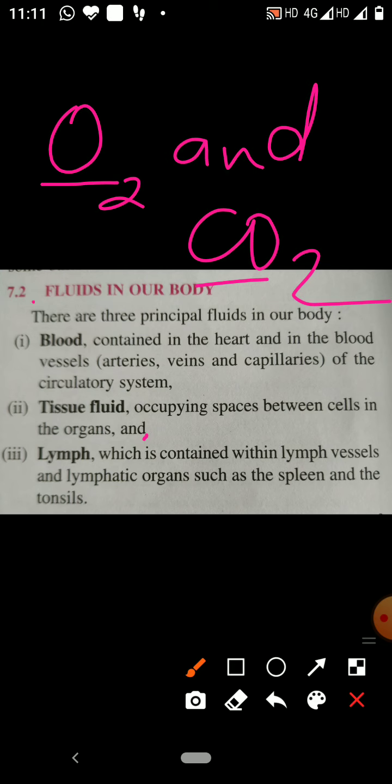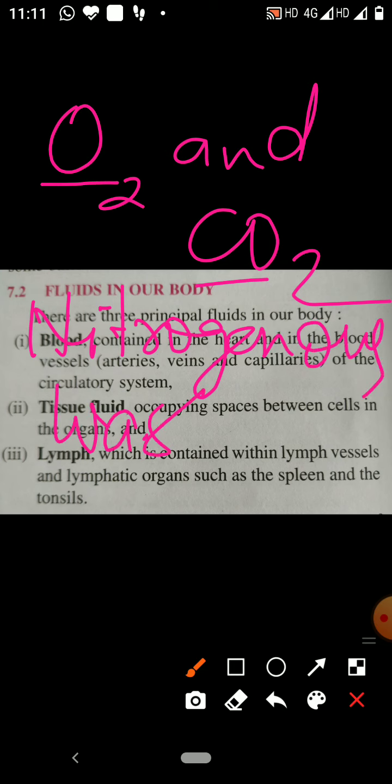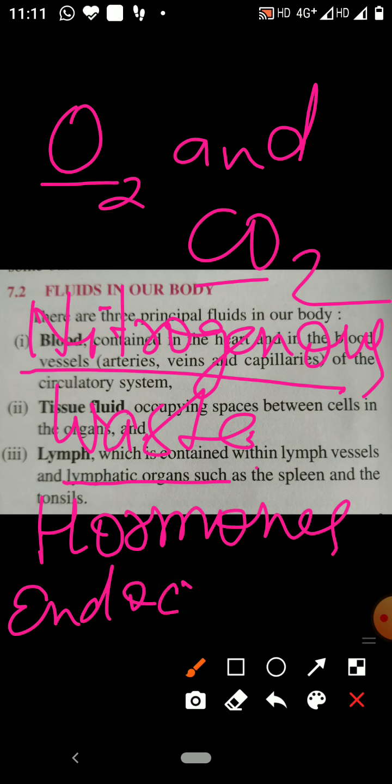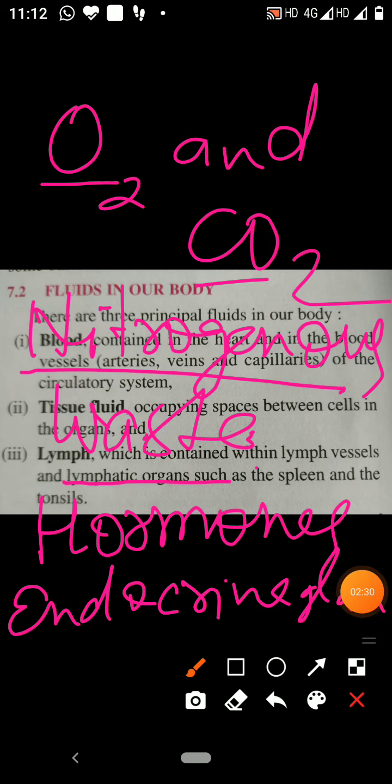There is also nitrogenous waste that is removed from the body. So it is carried from the cells of the body to the excretory organs by the circulating fluid. Another is hormones, which are secreted by endocrine glands.